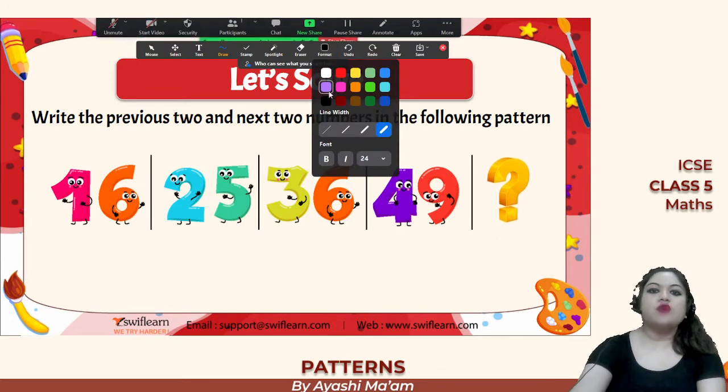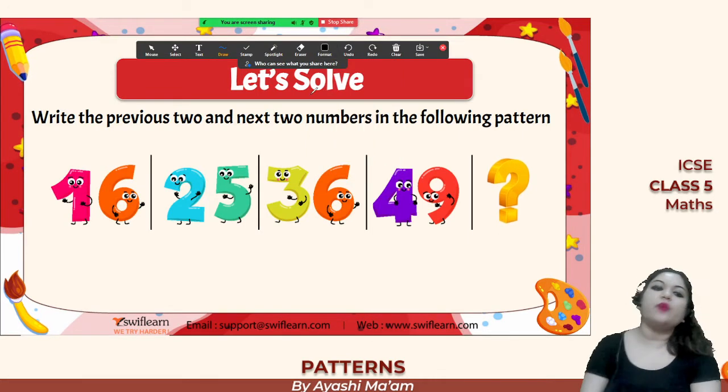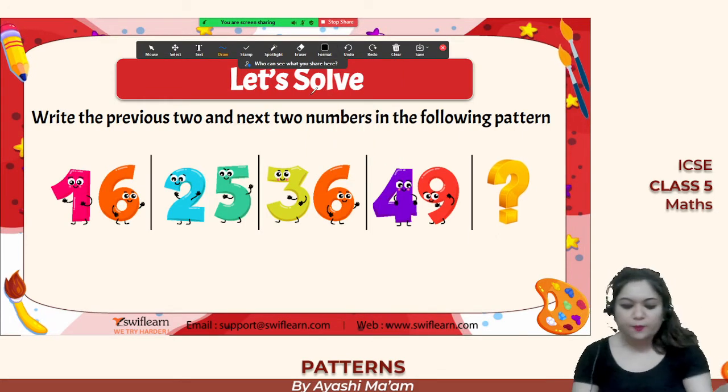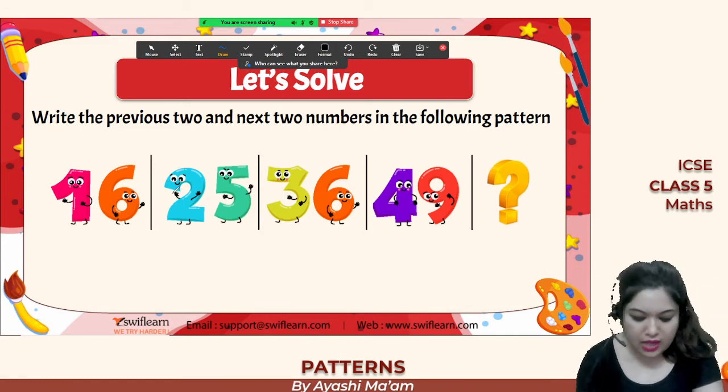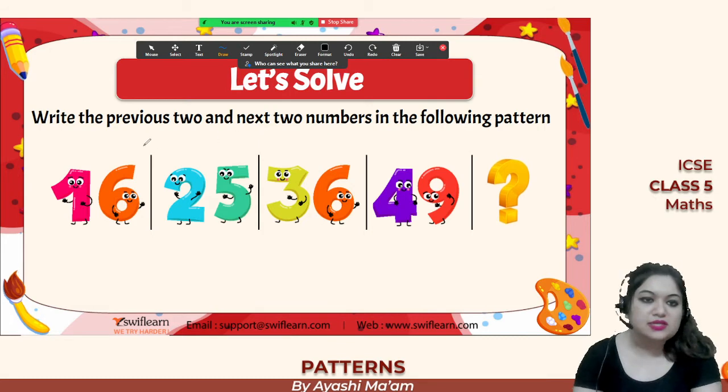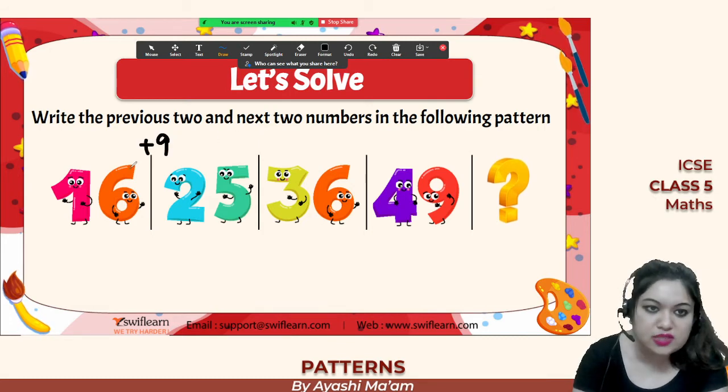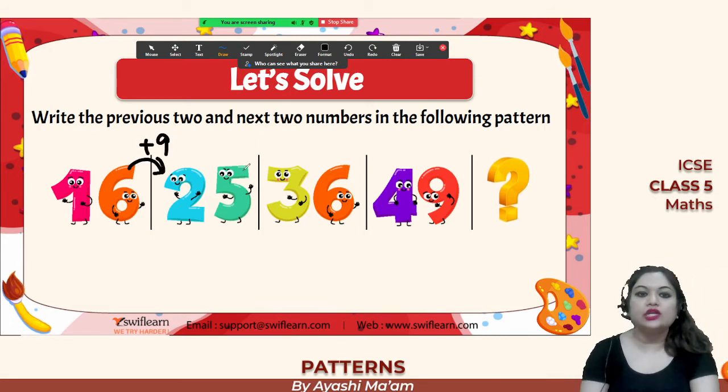Okay, now let's try to solve this. Now 16, 25, 36, 49. So simply you do one thing: do 25 minus 16 to observe the pattern. If you do 25 minus 16, you will get 9. That means 16, if we add a 9, we are getting 25.